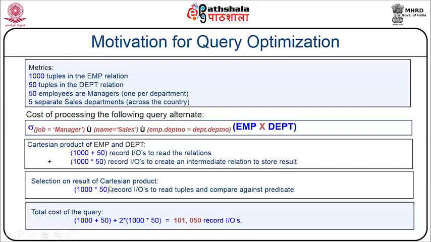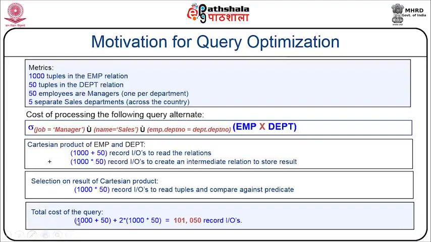So selection on the result of the Cartesian product, which will be the condition of all three types, will be checked with every record. So record 1 checks whether the job designation is manager and department is equal to sales and the employee's department number is equal to department's department number. Then it goes into record 2 where it puts in the same condition, record 3 puts in the same condition, until 50,000 records it does the same kind of operation.